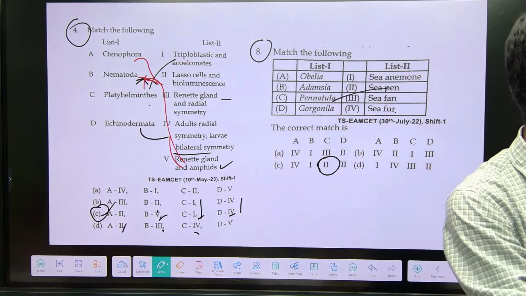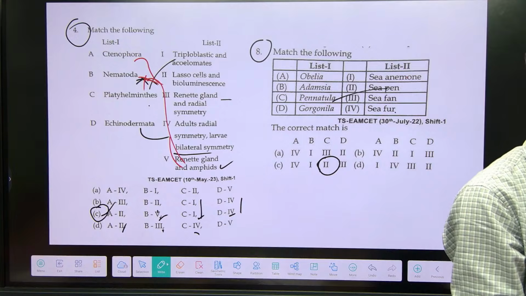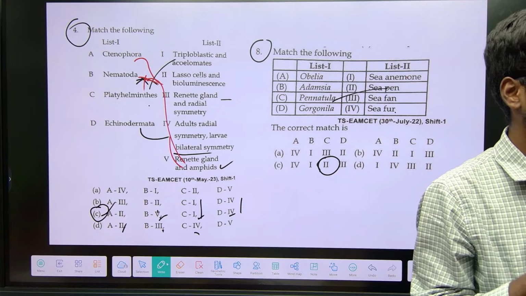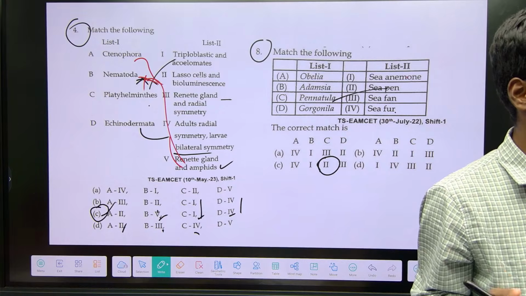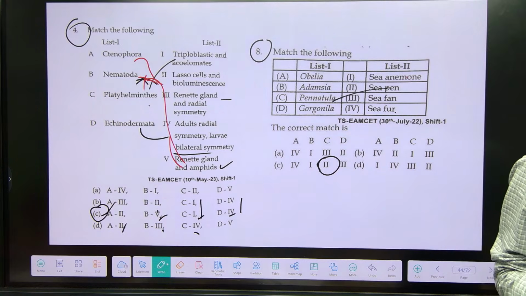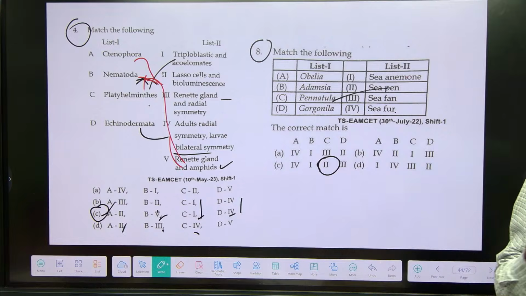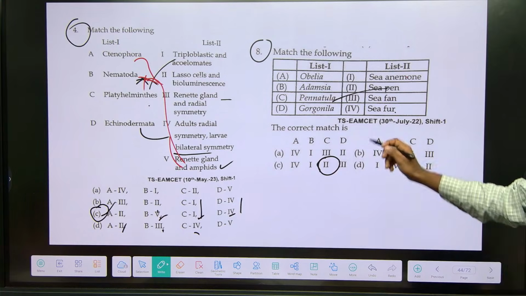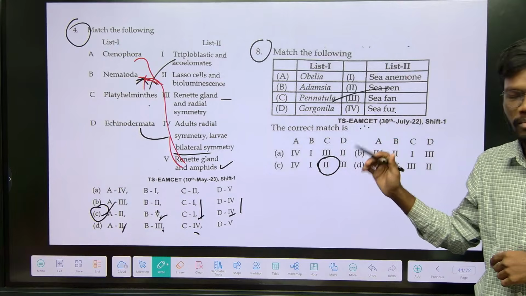If you make mistakes in simple questions, you will be eliminated. So don't make mistakes in simple questions. If a question is very tough, you can leave it. If it is very simple, you have to answer accurately and perfectly, right? So these matching questions are very simple. Next one.